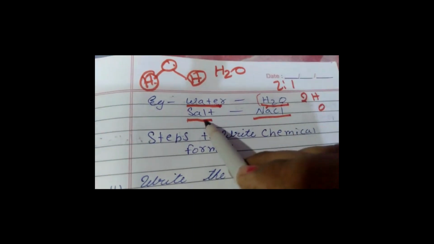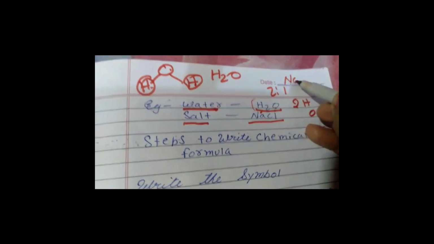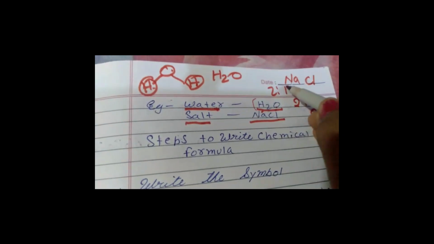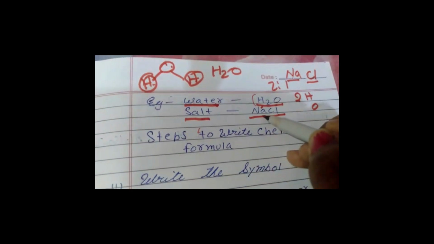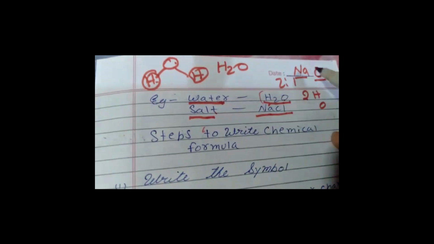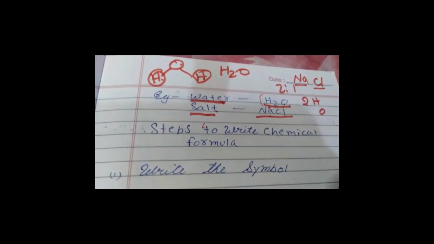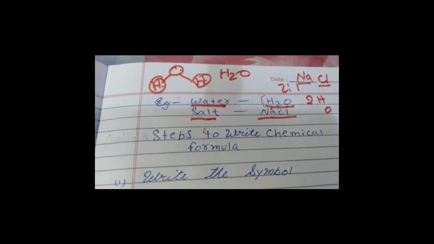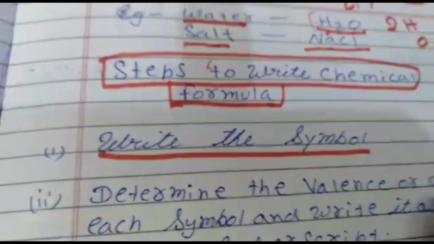In the same way, salt: NaCl. How many atoms of sodium? One. And how many atoms of chlorine? One. So one atom of chlorine and one atom of sodium make NaCl, and NaCl is the formula of common salt. These are the ways of symbolic representation by which we can know the formula of a particular substance.